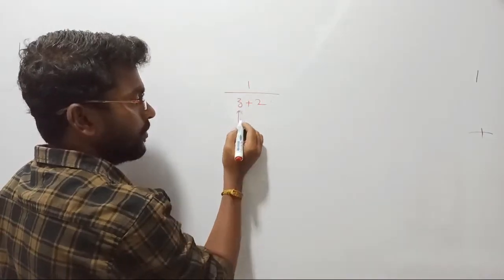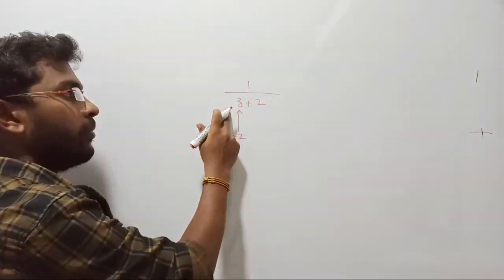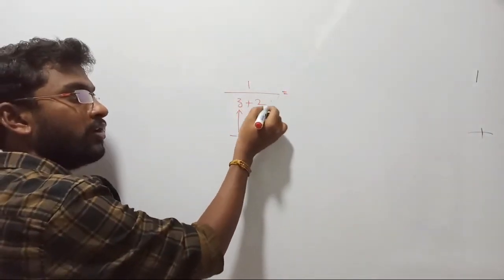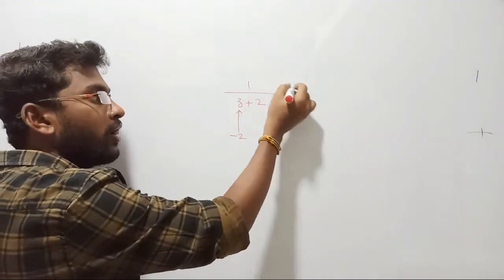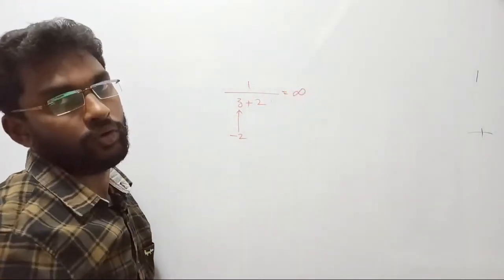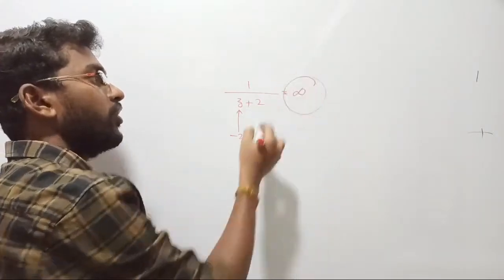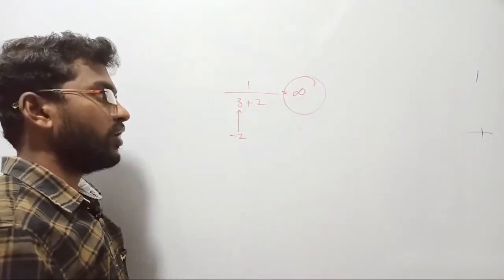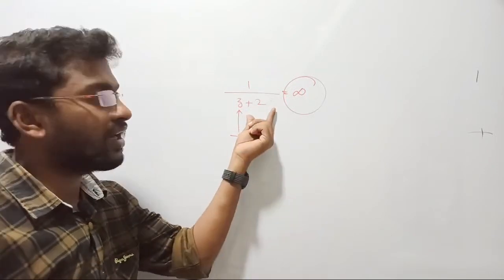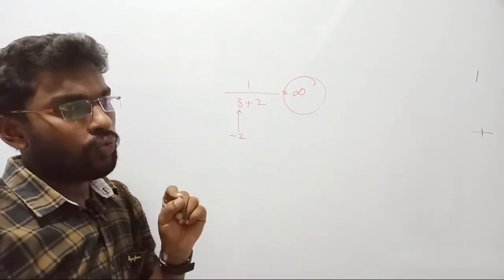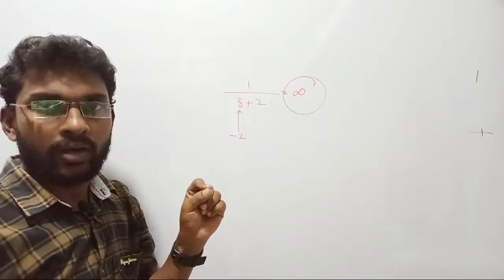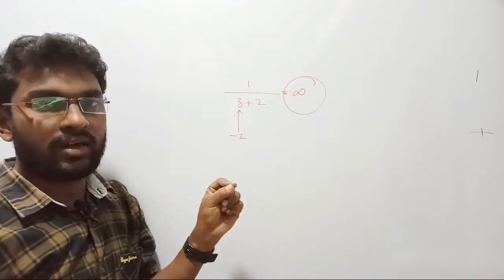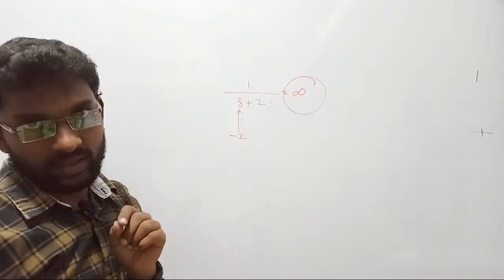If I replace z by -2, what happens? 1 by (-2 plus 2) will become 1 by 0. The denominator will become 0. The overall value is going to be infinity. So what we have understood here about my function is that point is called a singularity, right?